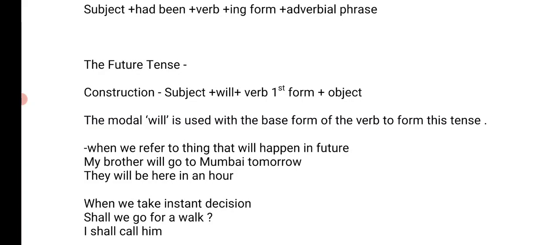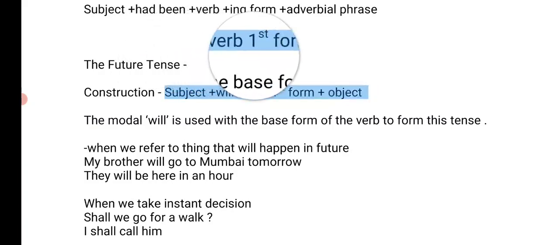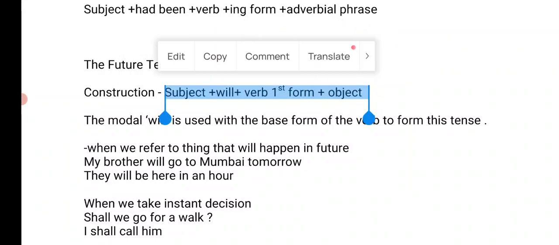For example, and we use will. The construction is here. I have already explained to you. You can look at the constructions, and in order to understand them better, I want you to take a book, read any chapter, and see if this particular sentence is a past tense or a future or future perfect or future perfect continuous. That's how you can understand and learn. So that is what you are all supposed to do.